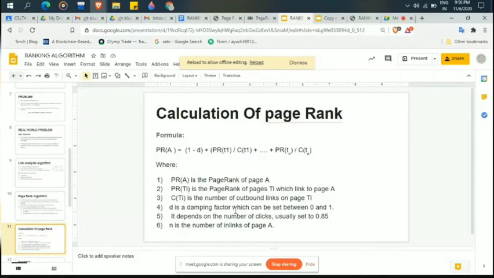C(Ti) is the number of outbound links on page Ti. What does that mean? Outbound means, for that particular node, how many outgoing links are going out. This also matters when calculating the PageRank of A. And N is the number of inlinks of page A, meaning how many links are coming in.